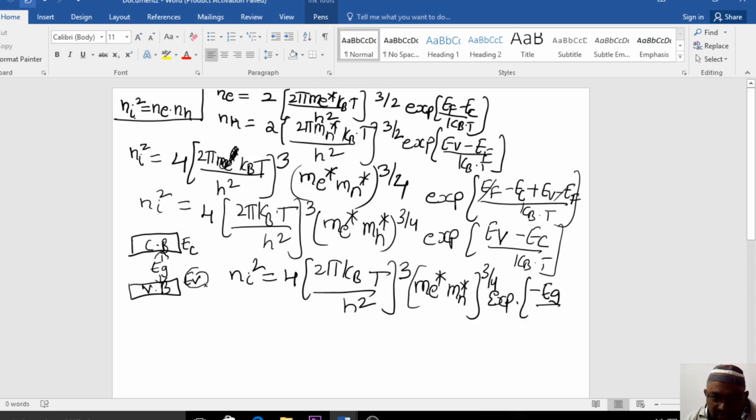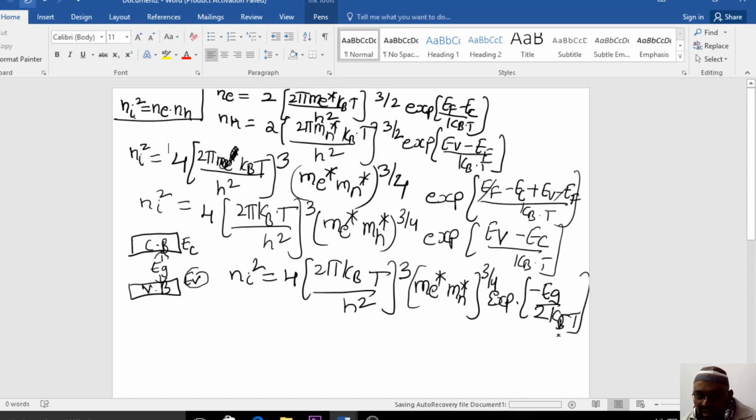If you remove EV minus EC, you will get the value minus EG. Why? Because if it is EC minus EV, that will be positive EG. If I subtract EC from EV, whatever term I get is EG. So since EV minus EC is there, the negative value is coming, and that is minus EG by 2 kb into T.